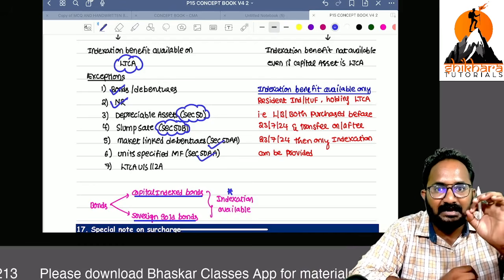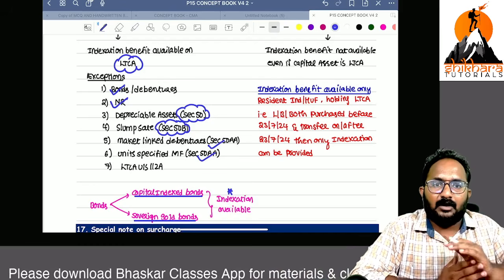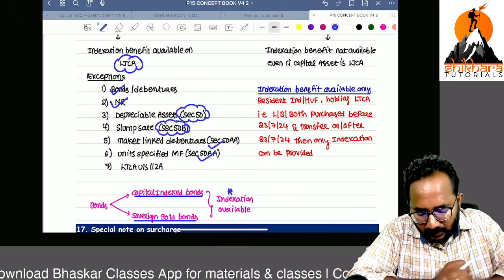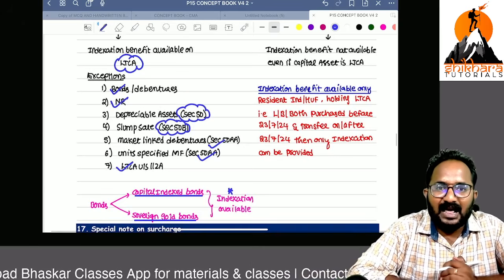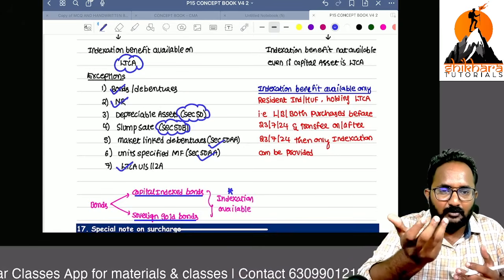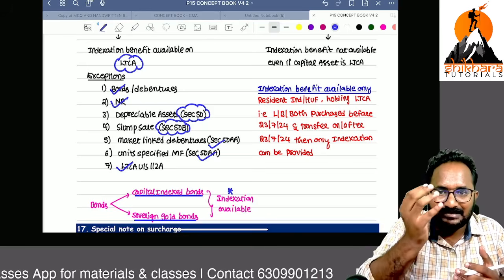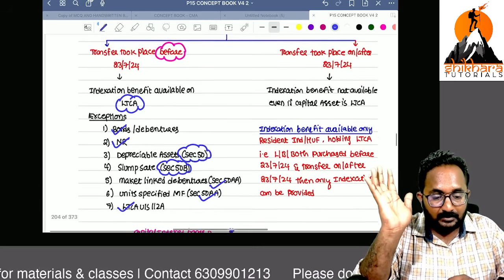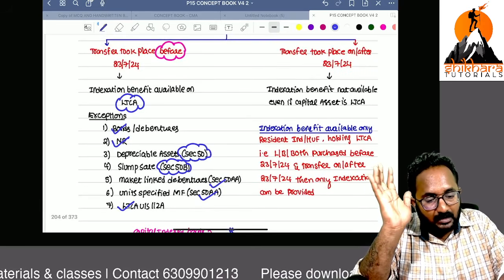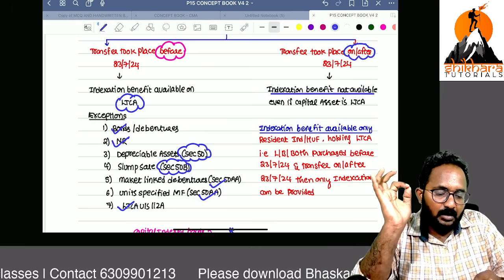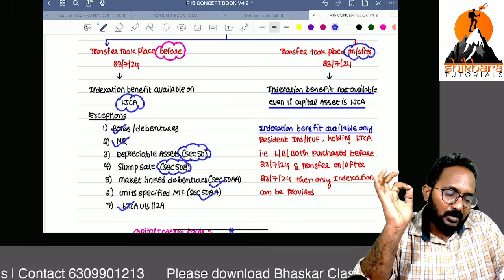I think we discussed 50AA. Irrespective of the period of holding, we have to treat these two assets as short-term capital assets. And 112A, I think financial assets, on these also we can't take indexation, that is unlisted equity shares, equity oriented mutual fund units, units of business trust. Even though long term, we can't take indexation. If the transfer takes place on or after this date, indexation benefit is not available even if the capital asset is a long-term capital asset.